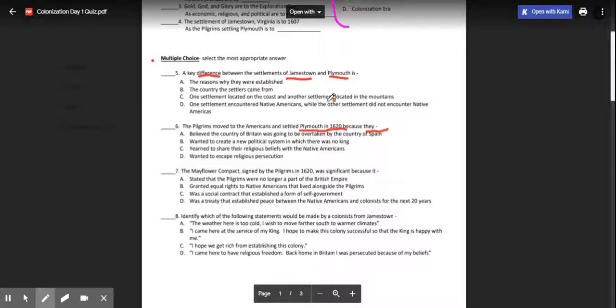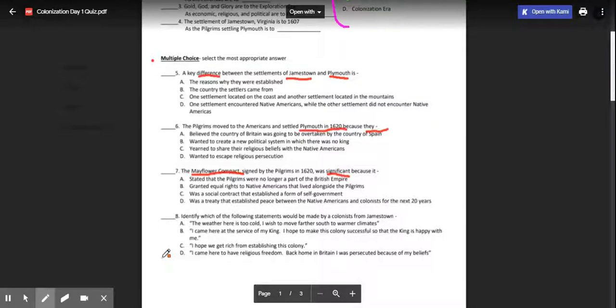Number seven: the Mayflower Compact, signed by the Pilgrims in 1620, was significant because what? The word significant also means important. Why was the Mayflower Compact important? That's what they want to know. It was significant because it, A, stated that the Pilgrims were no longer a part of the British Empire.